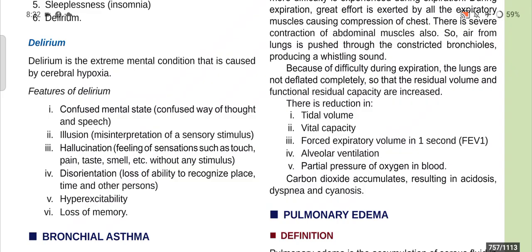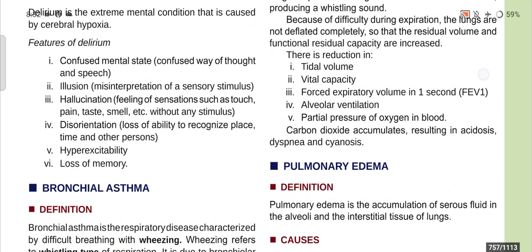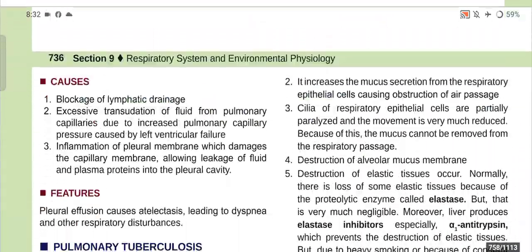Now, because of the difficulty during expiration, the lungs are not deflated completely, so that the residual volume and the functional residual capacity are increased. Now, there is the reduction in: one, tidal volume; two, vital capacity; three, forced expiratory volume in 1 second, FEV1; number 4, alveolar ventilation; and number 5, partial pressure of oxygen in the blood, and carbon dioxide accumulates, which results in acidosis, dyspnea, and cyanosis.